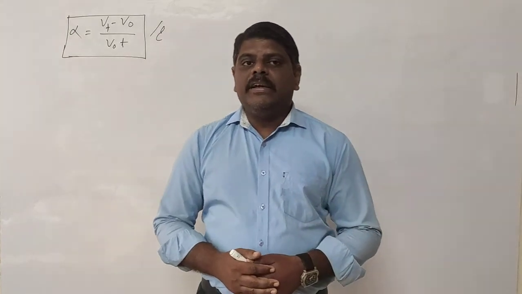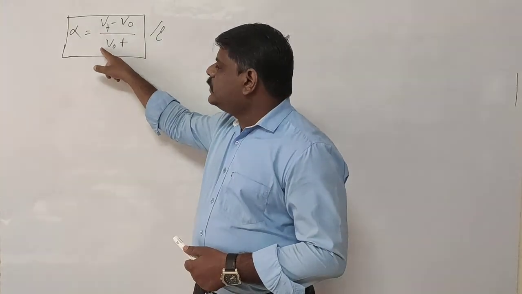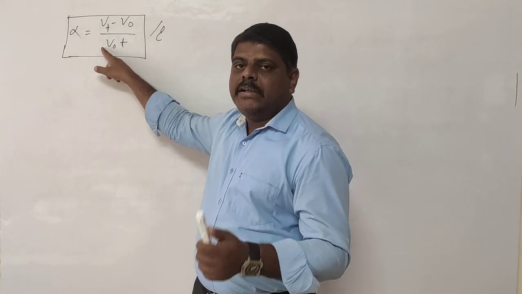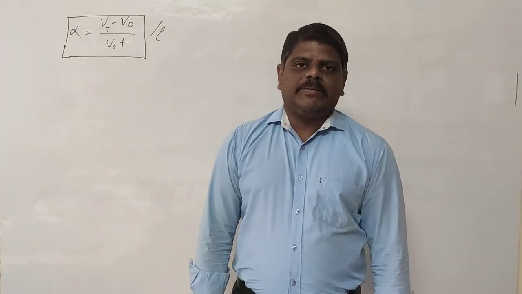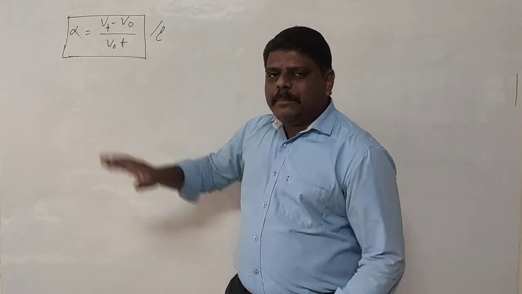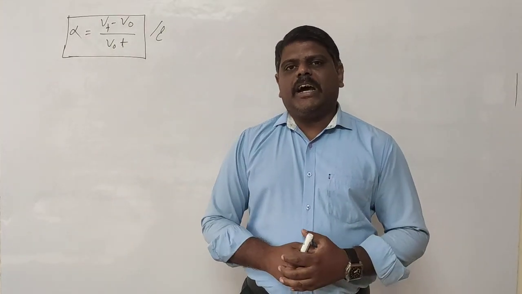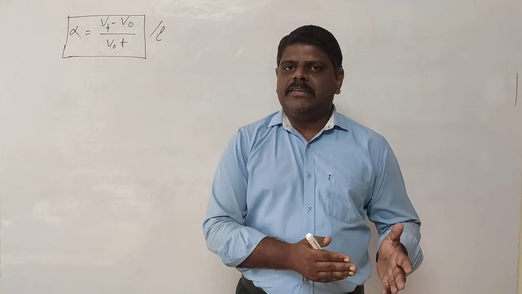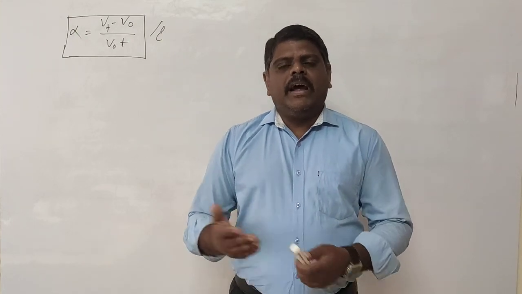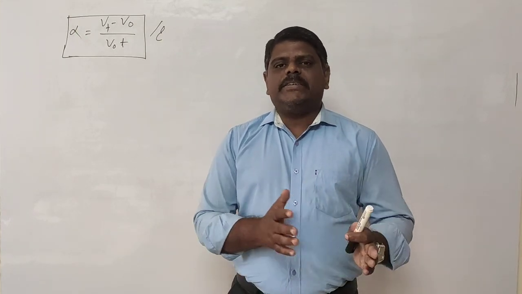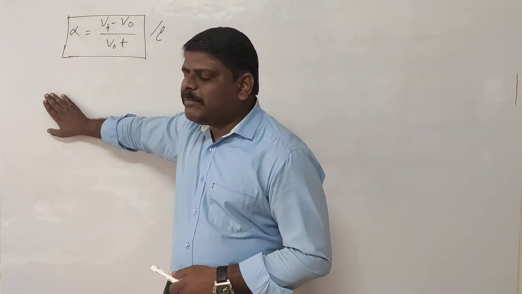Refer to the definition once again. The ratio of the change in volume of the gas to the volume of the gas at 0 degree centigrade per 1 degree centigrade rise of temperature is called the volume coefficient of the gas. But here, what happened? You are taking the temperatures as 0 degree Celsius and T degree Celsius. But every time it is not possible. Every time you are not going to start heating the gas from 0 degree Celsius. Sometimes you take the temperatures T1 and T2. So when you take the temperatures as T1 and T2, the formula changes. Only in the case of gases, this type of formula exists.